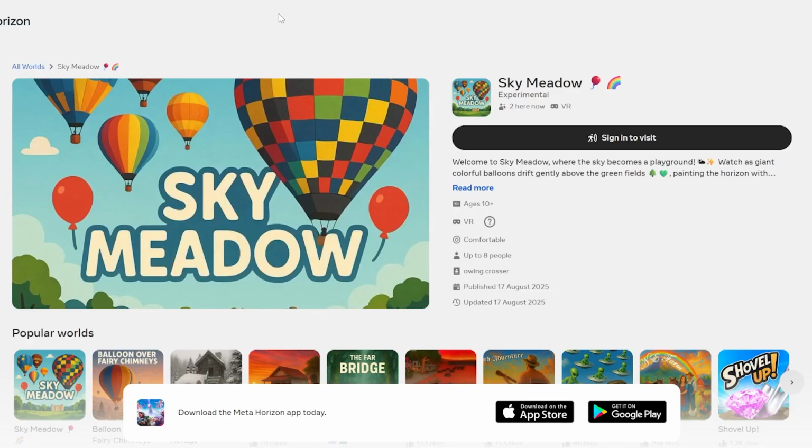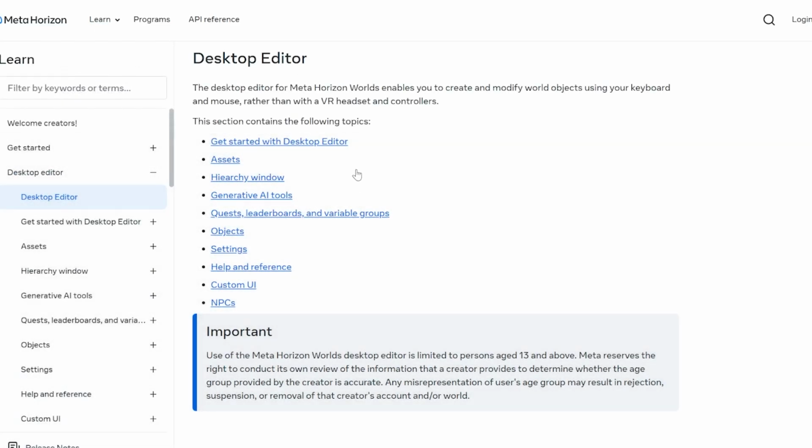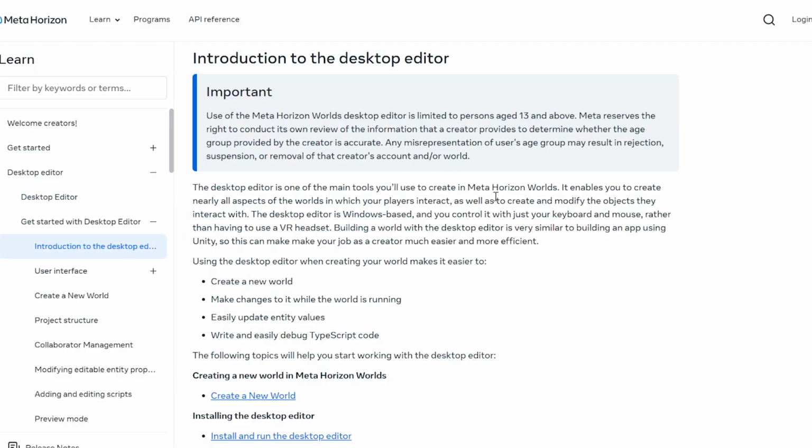But for the longest time, to make these worlds you had to make them within the VR headset, within the VR app itself, Horizon Worlds. Now they have this thing called a desktop editor, and you can get started on it today. It's free to download and free to sign up. You just have to be age 13 and above to check it out.